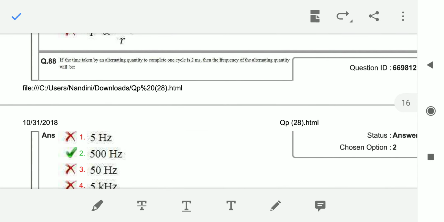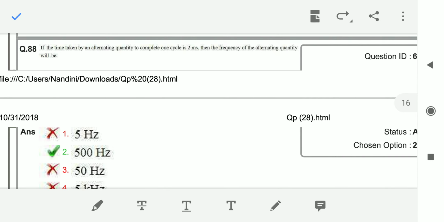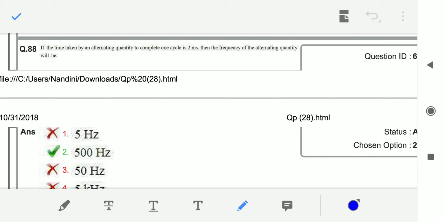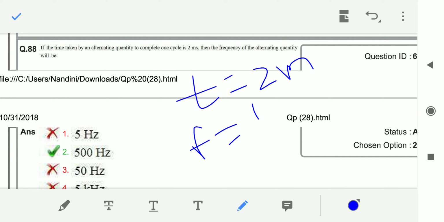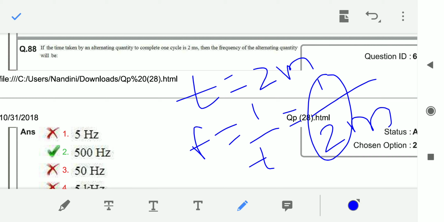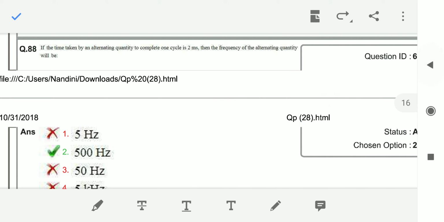Next, coming to question number 88: if the time taken by an alternating quantity to complete one cycle is 2 milliseconds, then the frequency of the alternating quantity will be? The time period is given as 2 milliseconds, and frequency is equal to 1 by time period, that is 1 by 2 milli. 1 by 2 is 0.5, and 1 by milli is kilo, that means 1000. So 1 by 2 into 1000 is nothing but 500. So the answer is option 2.